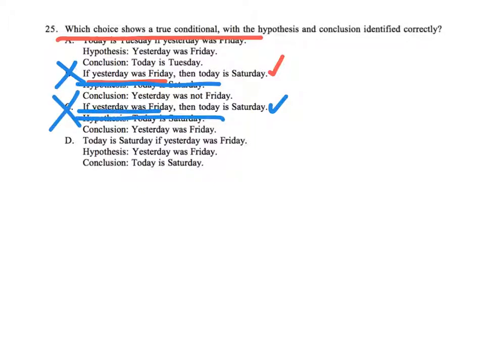Looks like it should be D, but let's double check. Today is Saturday if yesterday was Friday. So if yesterday was Friday, today is Saturday, that's true. My hypothesis is yesterday was Friday, true. And my conclusion is today is Saturday, also true. So D is correct. Just remember that if they put if in the middle of the sentence like they do here, you should rearrange it and have if the first part. So if yesterday was Friday, then whatever was originally the beginning, today is Saturday.